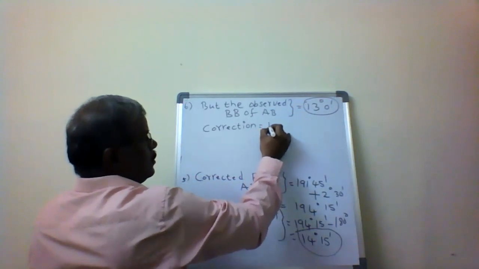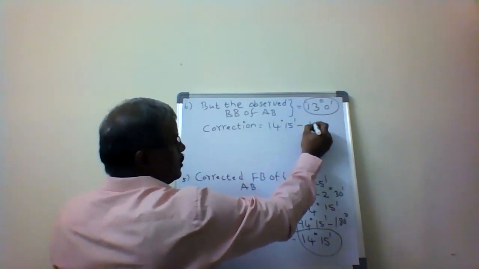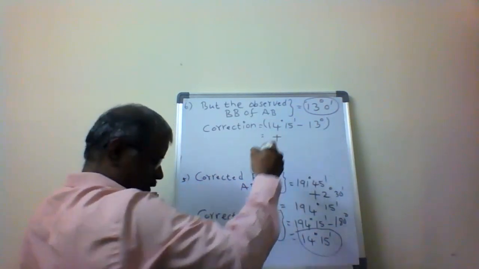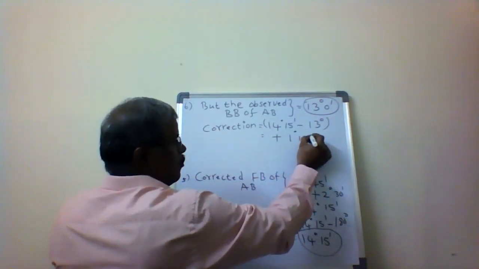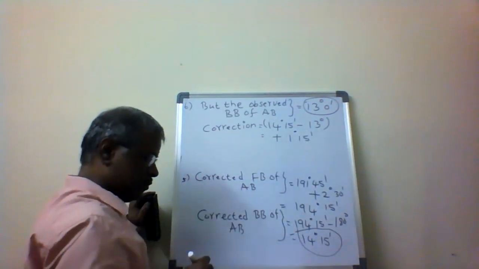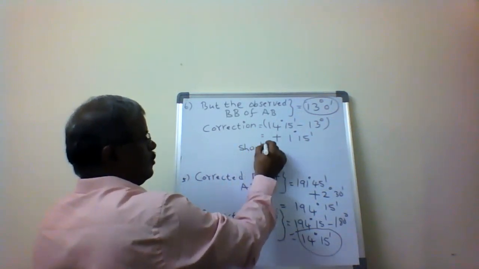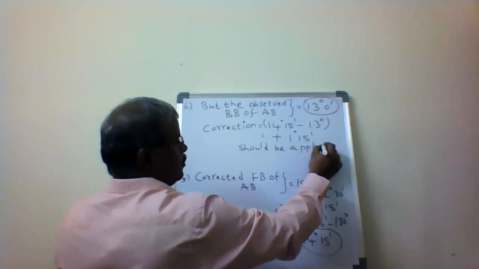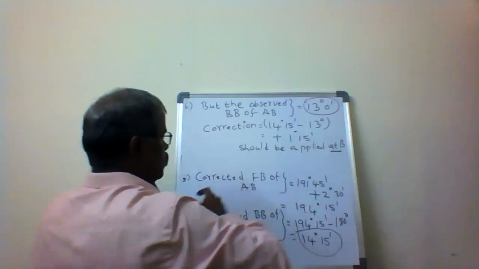So the correction is 14 degrees 15 minutes minus 13 degrees, plus 1 degree 15 minutes, which should be applied at B.